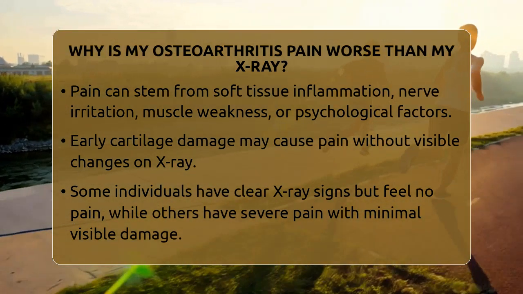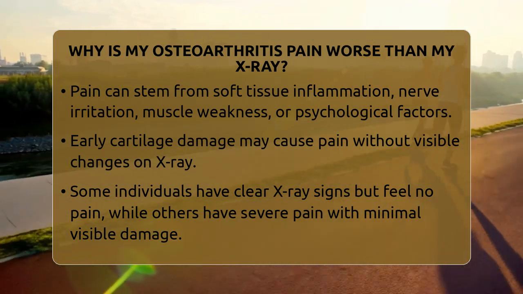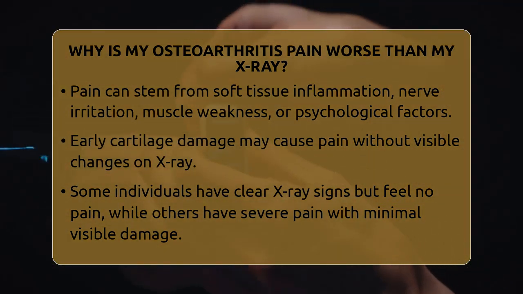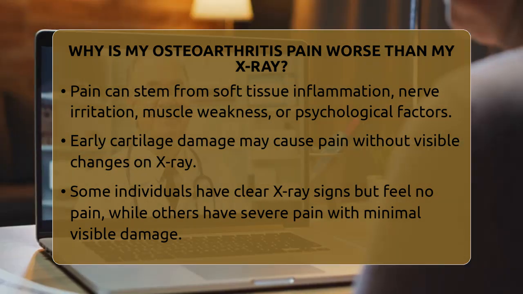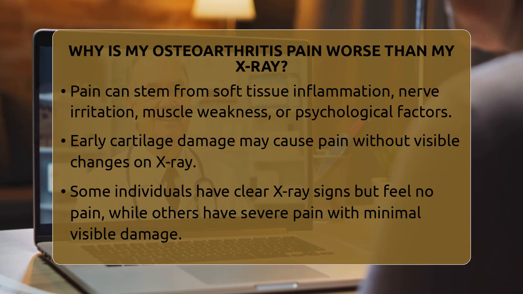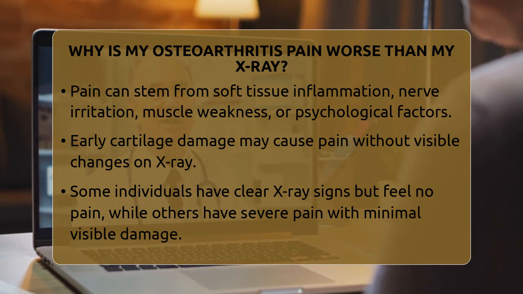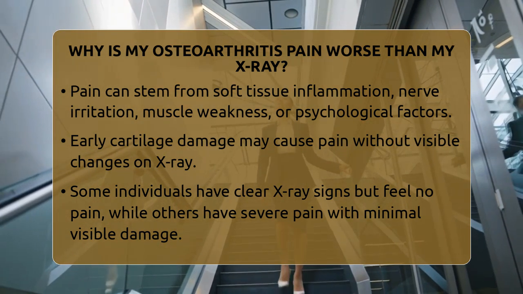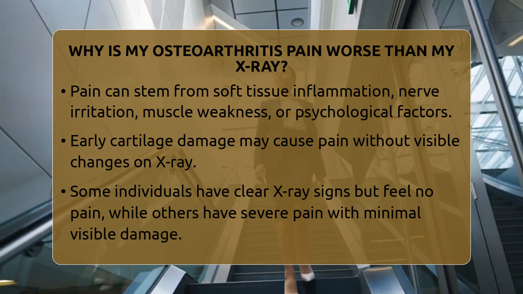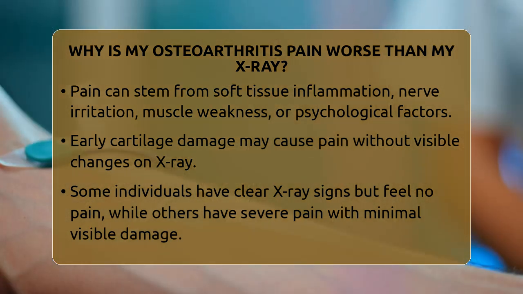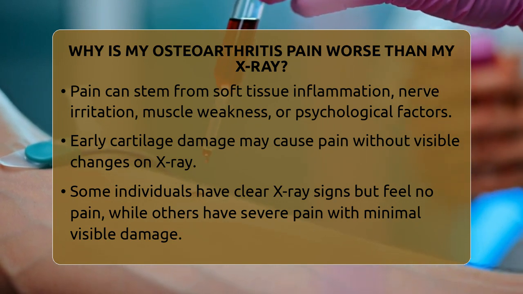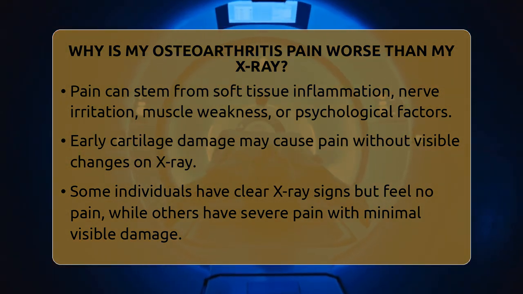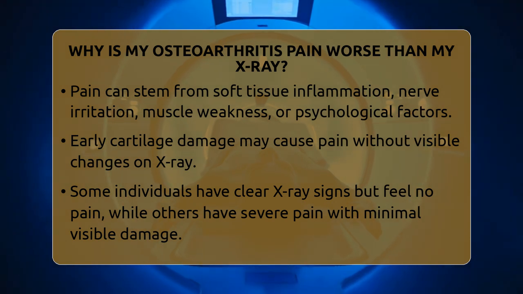Pain in osteoarthritis is complex. It can come from inflammation inside the joint, muscle weakness, nerve irritation, or even psychological factors like stress. These sources of pain are not visible on X-ray images. Early in the disease, cartilage damage might be happening, but it does not cause visible bone changes yet. So, you could have pain from early cartilage breakdown or mild inflammation, but your X-ray might look almost normal.